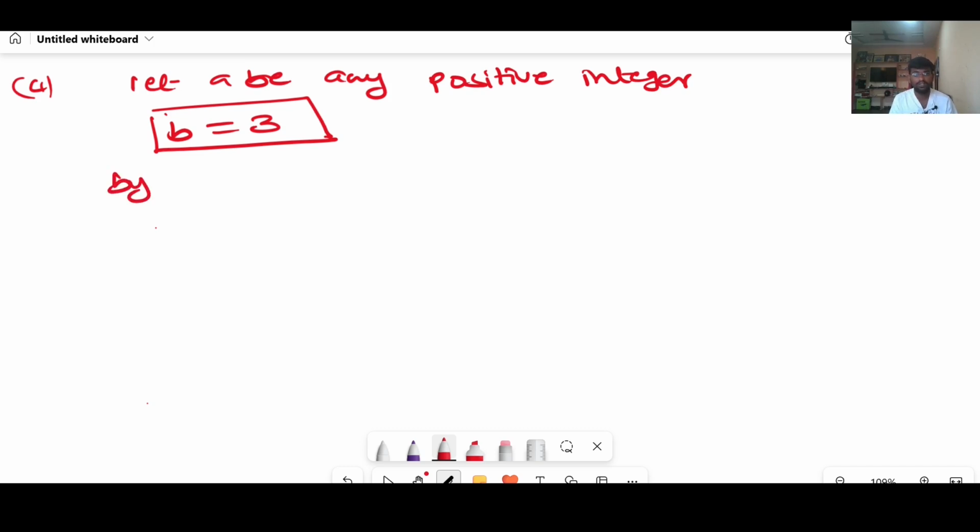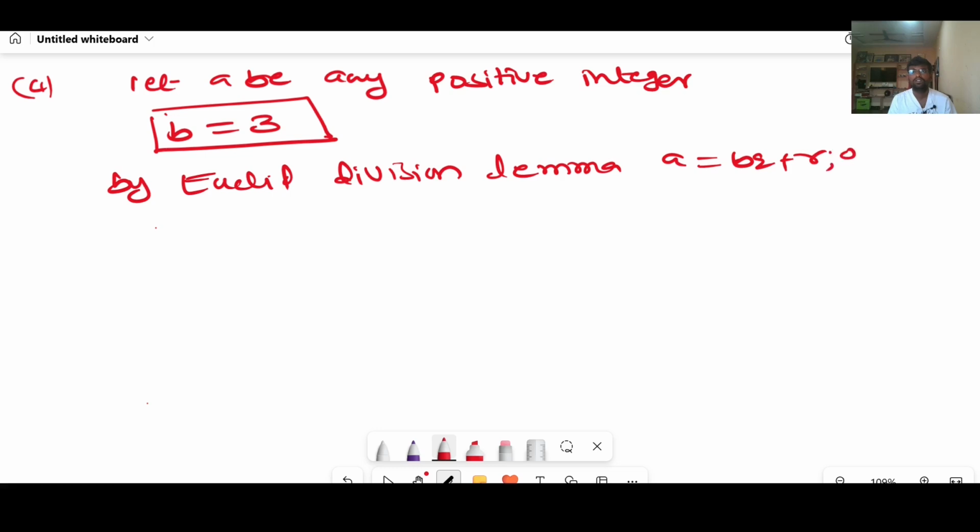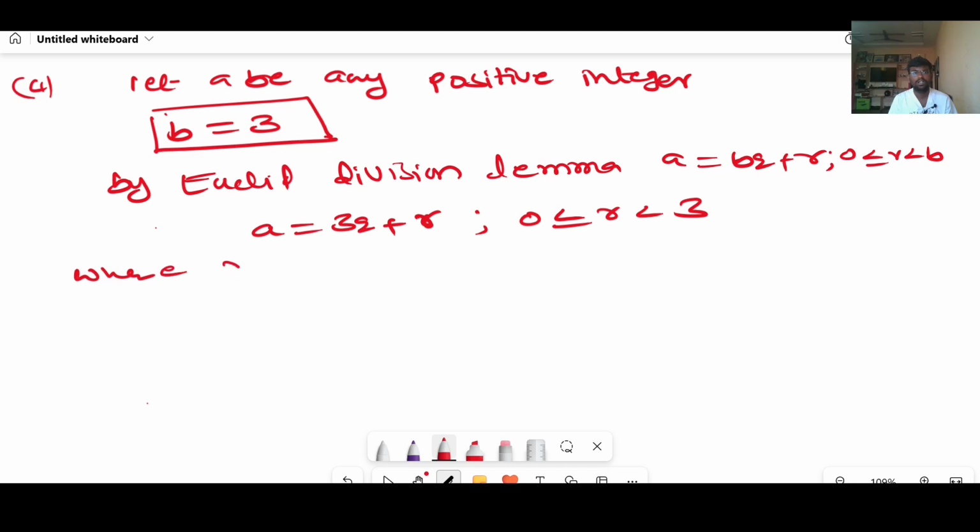By Euclid Division Lemma, a equal to bq plus r, where 0 less than or equal to r less than b, you will get a is equal to 3q plus r, where 0 less than or equal to r less than 3, where r can take the values of 0 or 1 or 2.